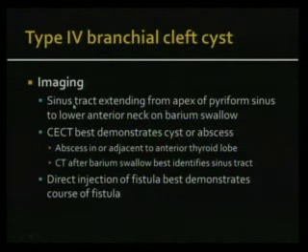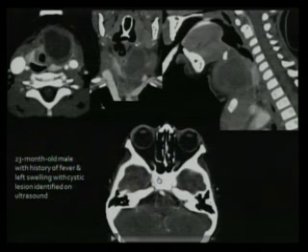So on imaging, what do you see? You see a sinus tract extending from the apex of the piriform sinus to the lower anterior neck on barium swallow. The CT will show you the cyst or the abscess, and the abscess can be in or adjacent to the anterior thyroid lobe, and CT after barium swallow can show you the entire tract. And so the easiest way is to directly inject if there's a fistula, and it can show you the course of the tract.